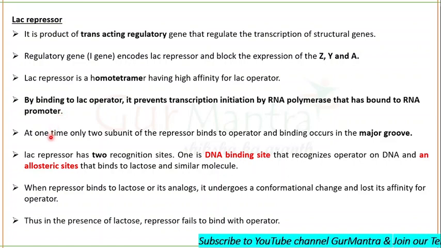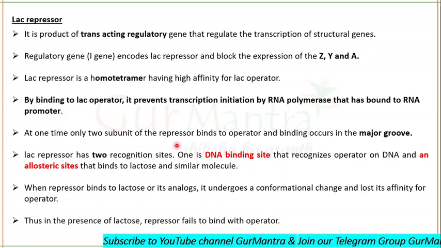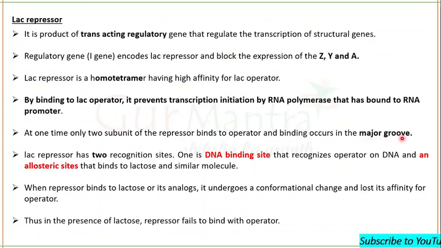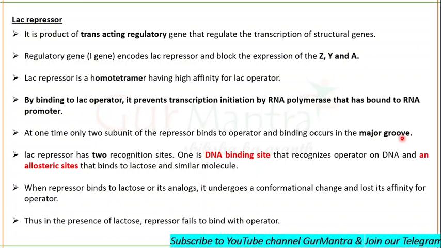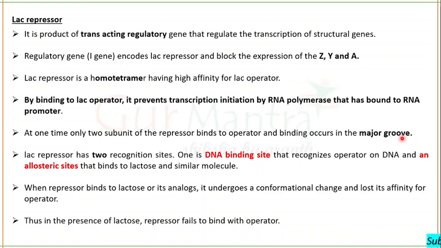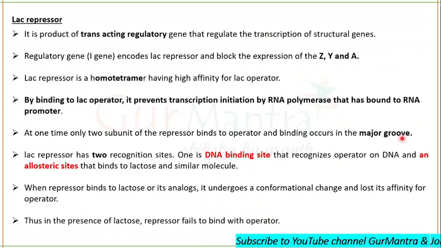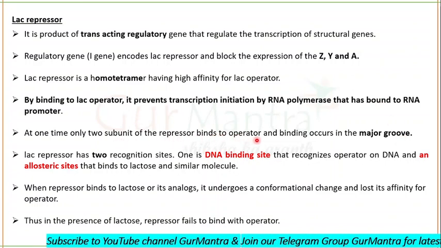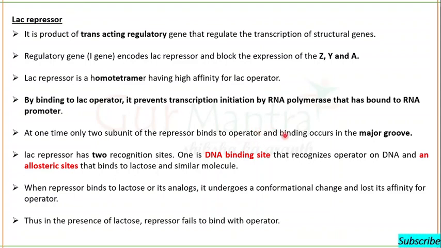At one time, only 2 subunits of the repressor bind to the operator, which is itself a part of DNA, and binding occurs in the major groove. Genes are segments of DNA which carry information, and DNA has a major groove and a minor groove.